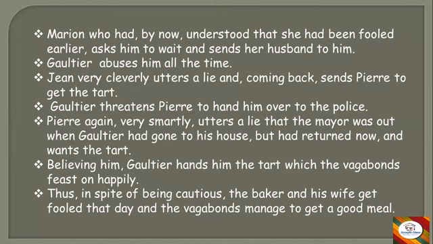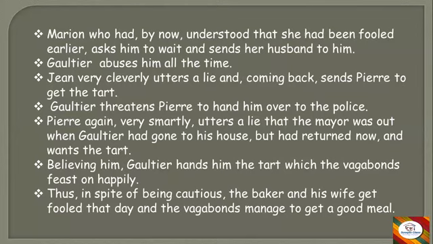Now Gaultier threatens Perry to hand him over to the police. As soon as Perry reaches the house of Gaultier, he starts threatening him. He says, "You are cheating, you are fooling us, I will hand you to the police." Here Perry very quickly and smartly utters a lie: that the mayor was out when Gaultier had gone to his house, but had returned now and wants the tart.